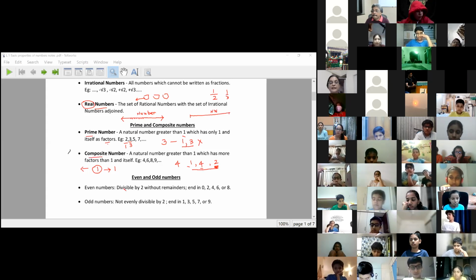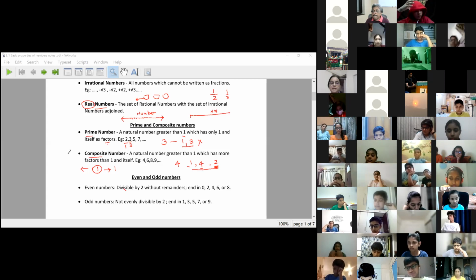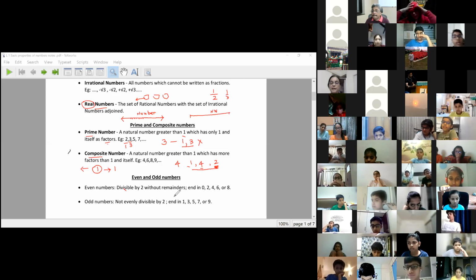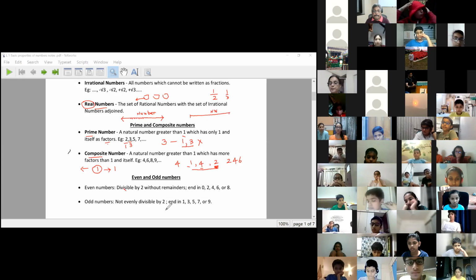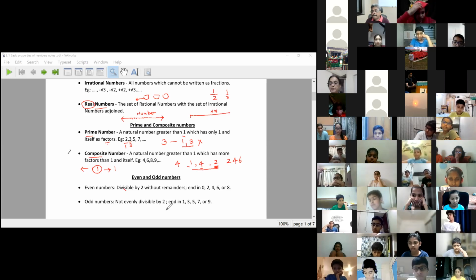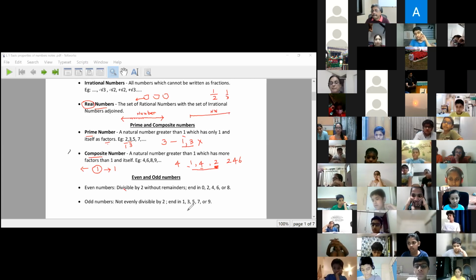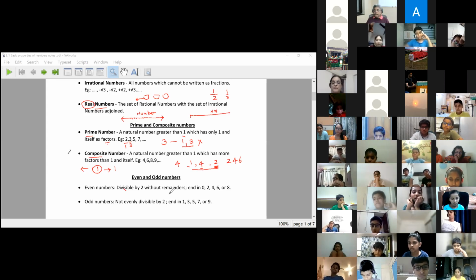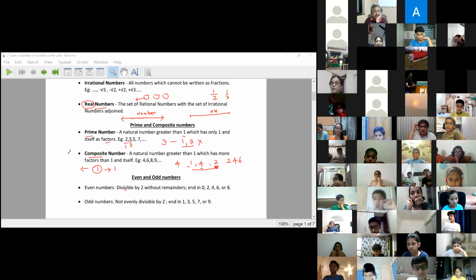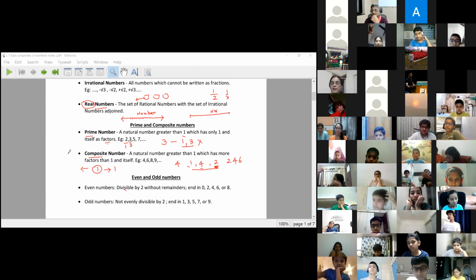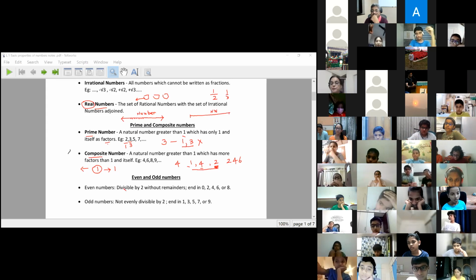And think of all even numbers. We all know what are even and odd numbers. Odd numbers will always leave a remainder when divided by 2. They will end with 1, 3, 5, 7, 9. And all the numbers which are completely divisible by 2 and end with 0, 2, 4, 6, 8 are even numbers. Now think of all even numbers besides 2.